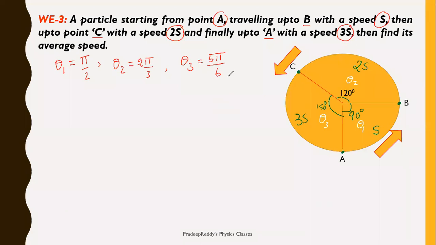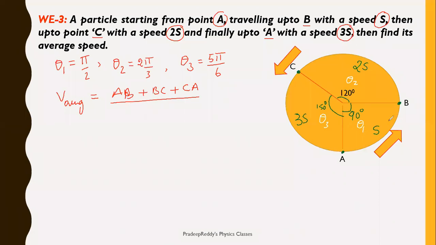Now theta 1, theta 2, theta 3, all these values are known. Now I should find out the average speed. V average is equal to total distance traveled, which I will write as AB plus BC plus CA, divided by total time taken.